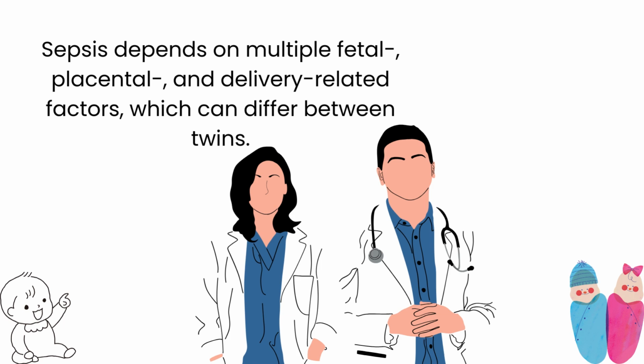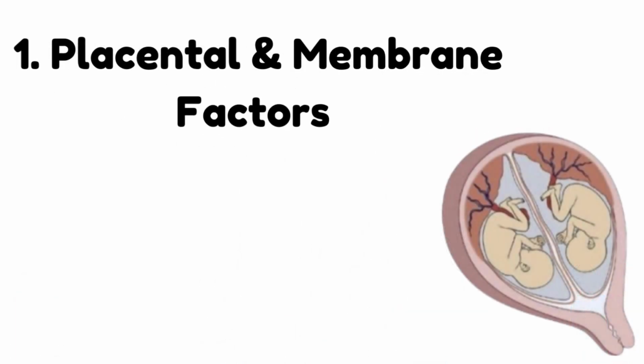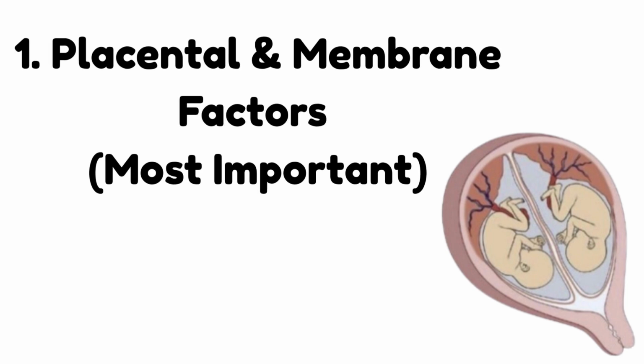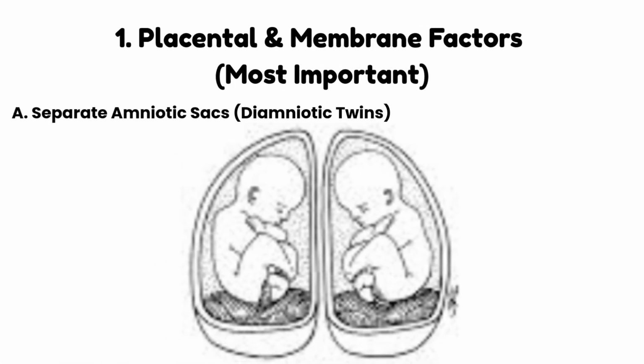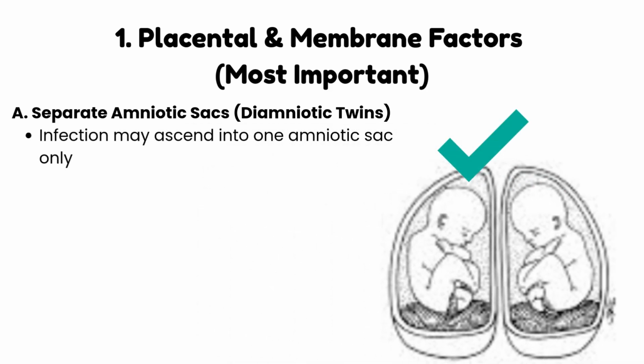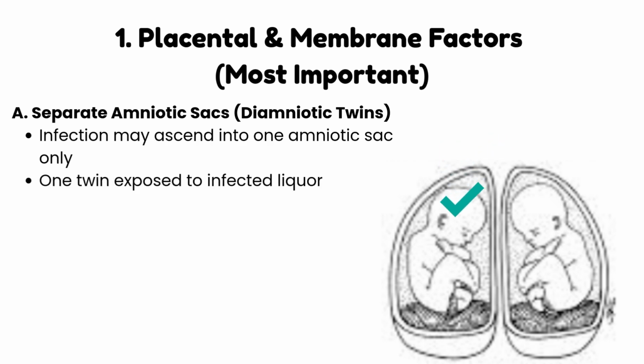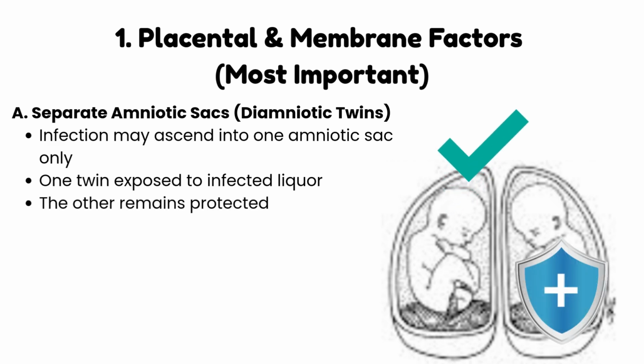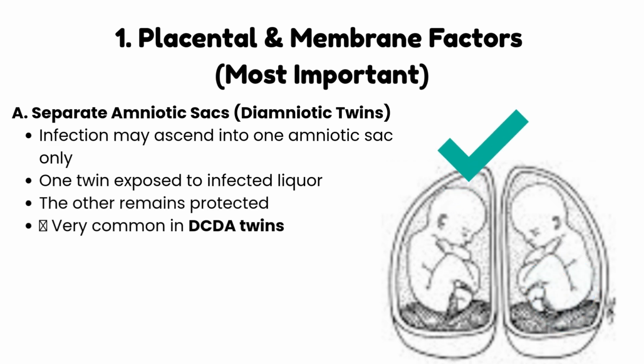Let's get started. The first factor is placental and membrane factors. Most important, separate amniotic sacs, that means twins should be diamniotic twins. Infection may ascend into one amniotic sac only, so only one sac will be infected. So, only one twin is exposed to infected liquor, while the other remains protected. This is very common in dichorionic diamniotic twins.